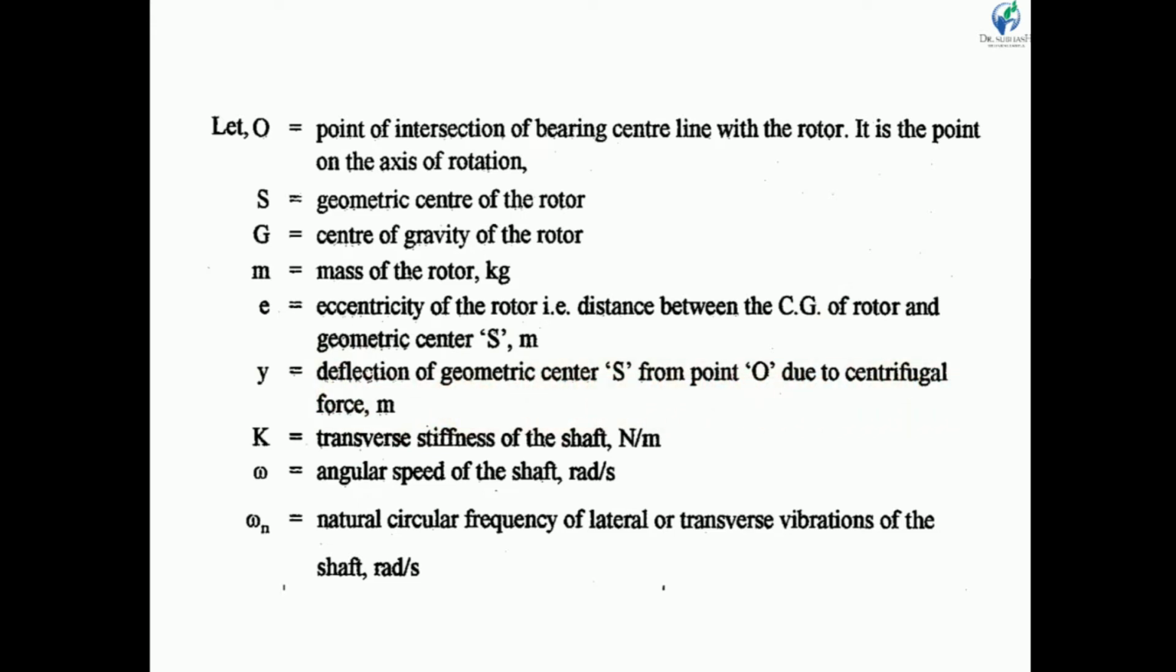We know that the CG is away from its geometric center, so when we start to rotate our rotor, the rotor will deflect. The CG of the rotor is deflected through a y distance. Capital K is the transverse stiffness of the shaft. Omega is the angular speed of the shaft in radian per second, and omega n is the natural frequency of lateral or transverse vibration.